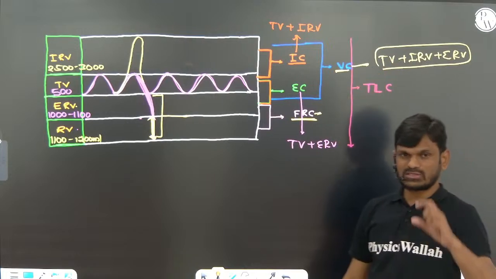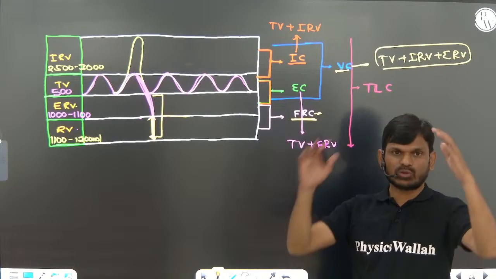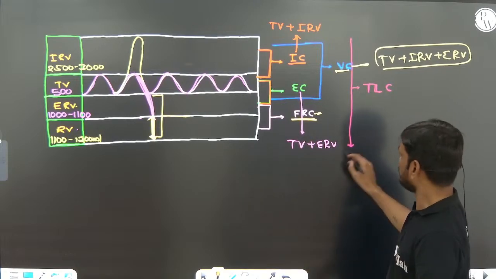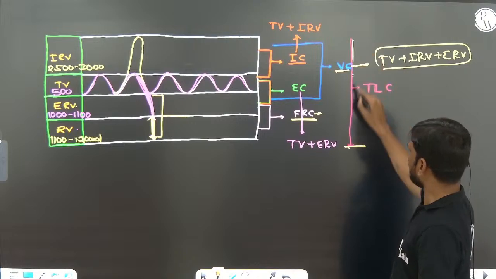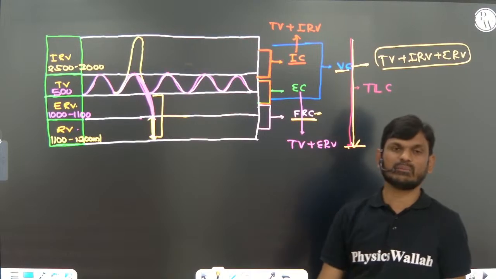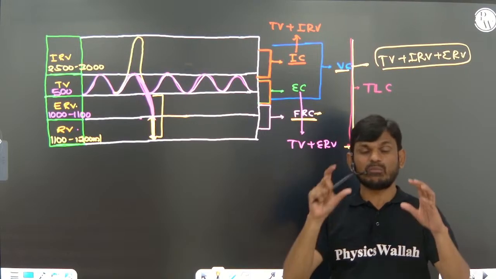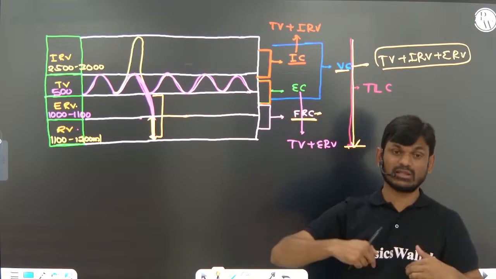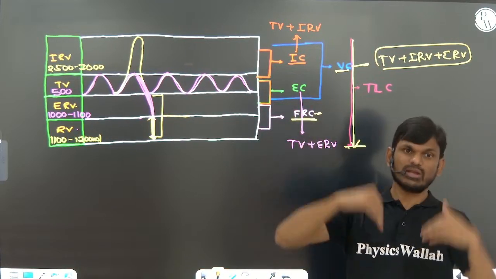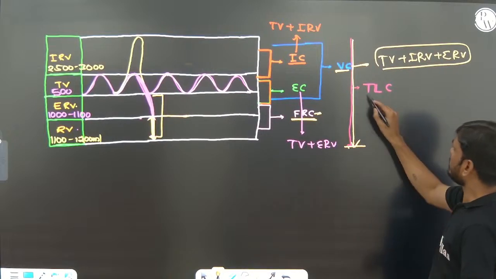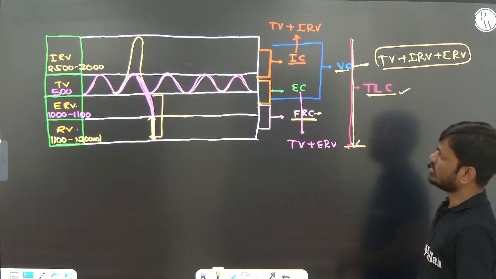The maximum amount of air which accumulates in the lungs after forcible inspiration, we call total lung capacity.